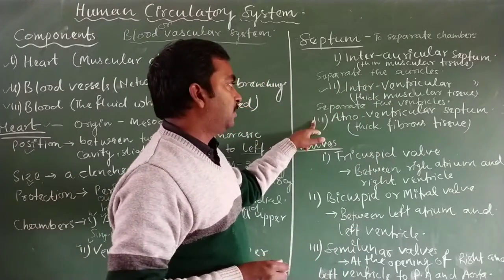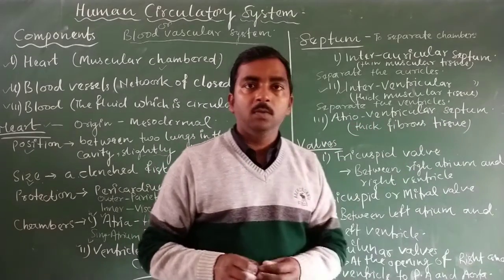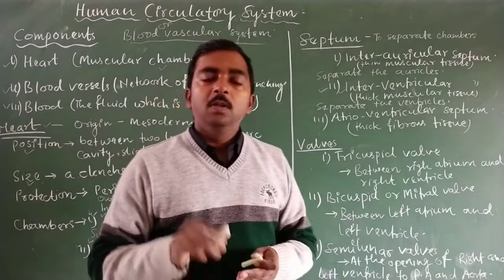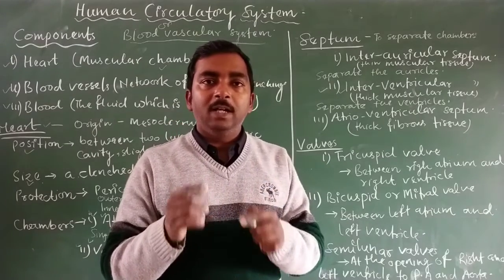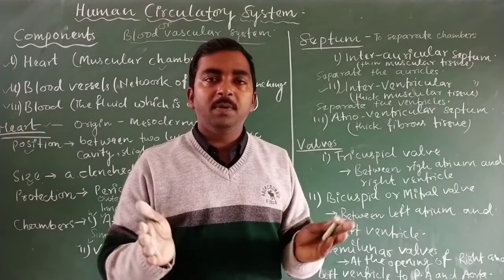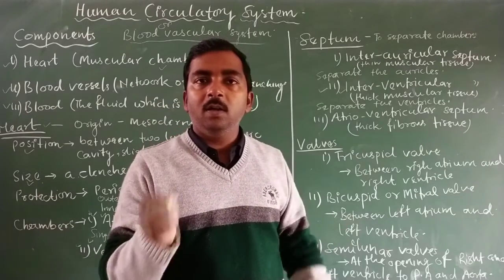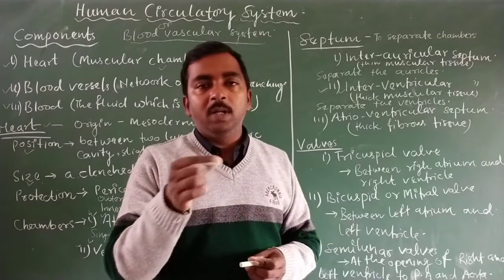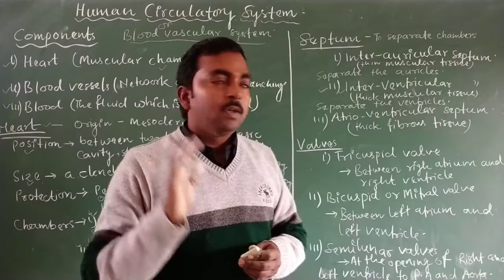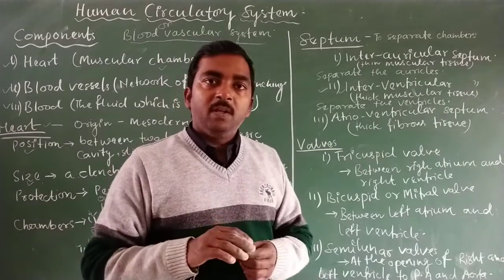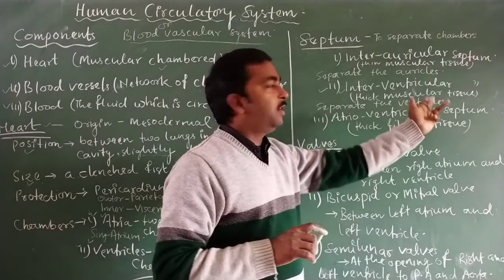Now the third is the atrioventricular septum. Between the atrium and ventricle, the auricle and ventricle, there is also a separation membrane present, and that separation membrane is known as the atrioventricular septum.